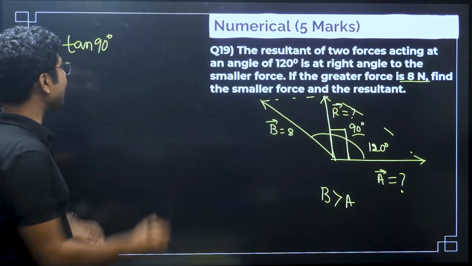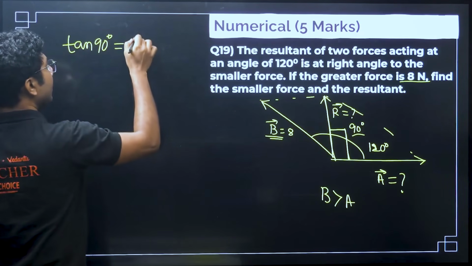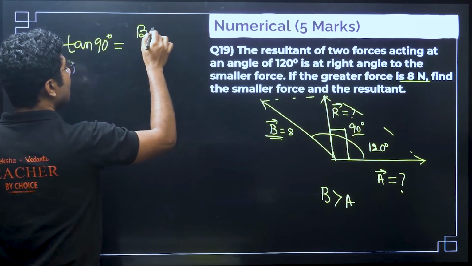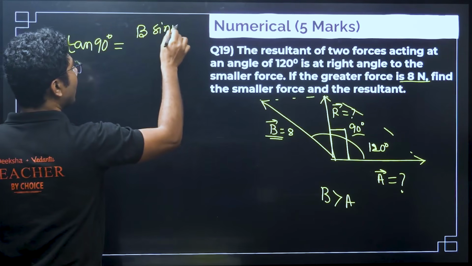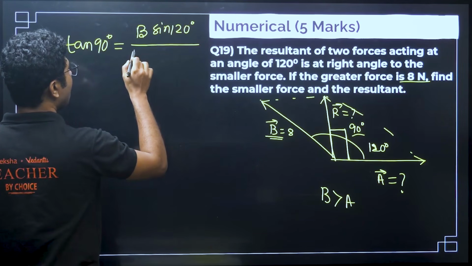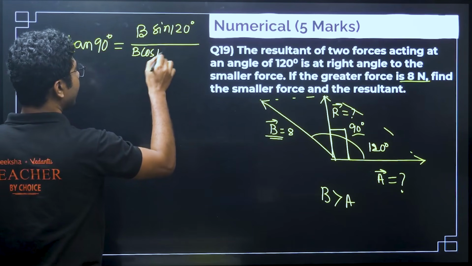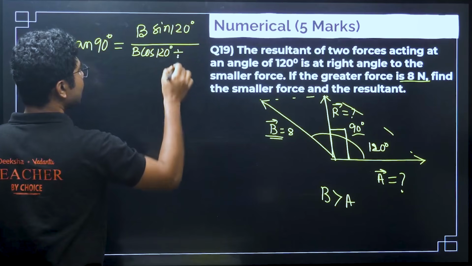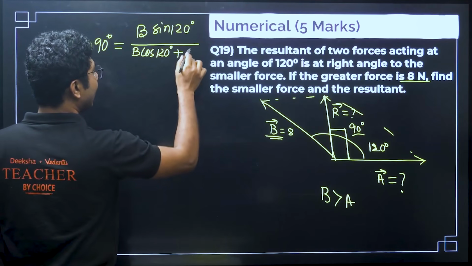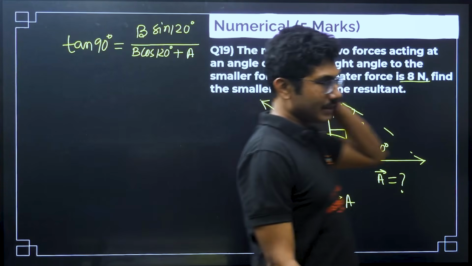So, tan 90 equals B sin 120 degrees divided by B cos 120 degrees plus A.